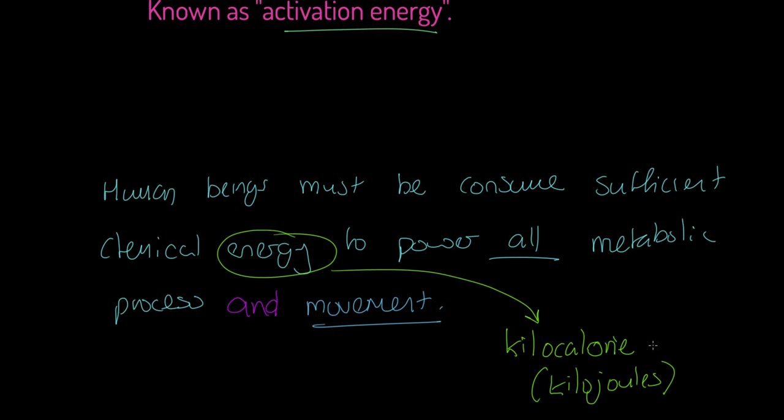Now, if you're wondering what a calorie is, and you might be able to derive it, calor comes from the Latin for heat. Well, if you really want to know what a calorie is, it's enough heat or enough energy to heat 1 gram of water by 1 degree Celsius. So 1 kilocalorie is enough energy to get 1,000 grams of water up by 1 degree Celsius. That's ultimately what the energy construct is.